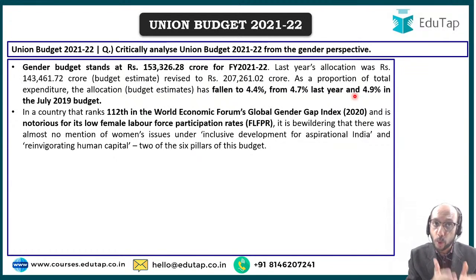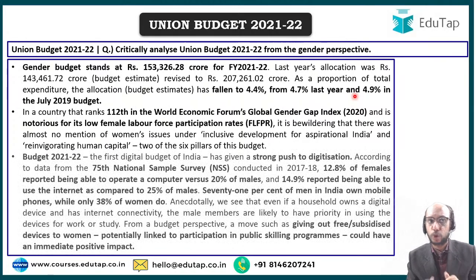We have a very low female labor force participation rate, and despite these abysmal numbers, despite this pathetic state in India, we have no mention of women's issues under inclusive development and reinvigorating human capital, which are two of the 6 pillars in the budget. You should be knowing by now what the 6 pillars of this budget are. If you know, please type it out quickly in the comment section. I'll be very happy to see who knows the 6 pillars of this budget. Out of the 6 pillars, there are 2 pillars, inclusive development and reinvigorating human capital, and there is no mention of women's issues as a part of those 2 pillars.